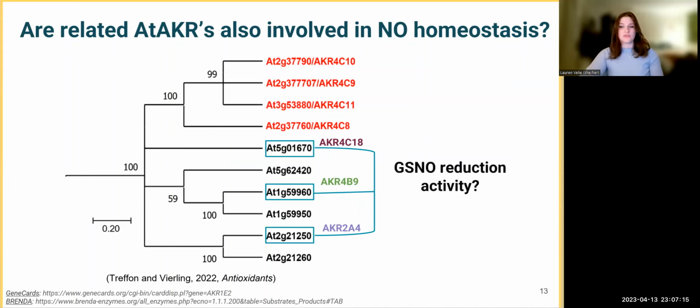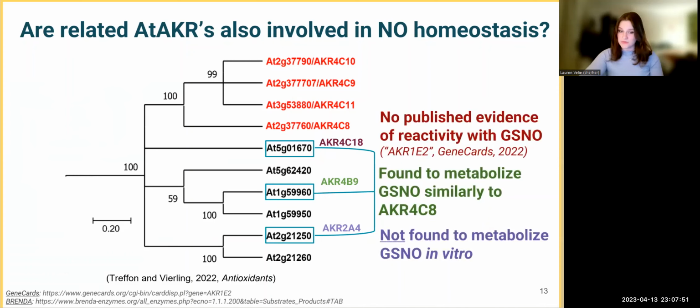So in order to answer the question, is the GSNO reduction activity observed in the AKR4C members coincidental to their upregulation in Hot5 plants? So we also do this in order to ensure that the increased NADPH GSNO metabolism is due to the AKR4C subfamily specifically, rather than broadly related to the existence of an activity of AKRs within the plant. So I have expressed, purified, and assayed 2 out of the 3 related AKRs and have found that